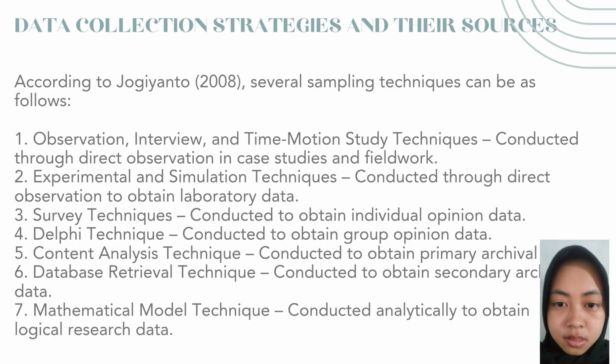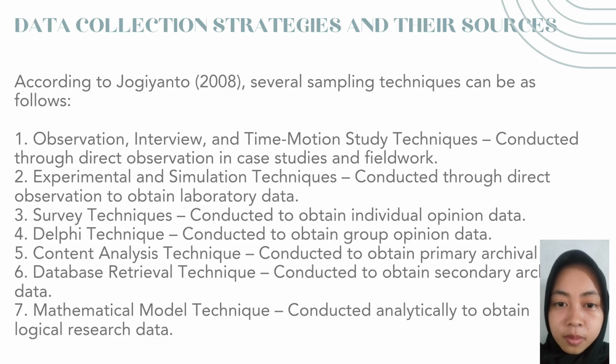Strategies in research. According to Jogiyanto, several sampling techniques can be as follows. One, observation, interview, and time motion study techniques, conducted through direct observation in case studies and fieldwork.